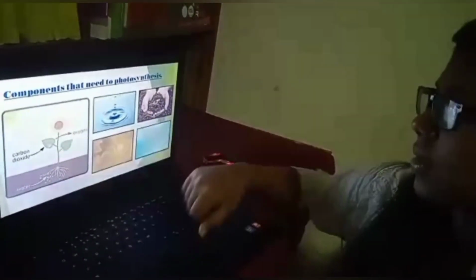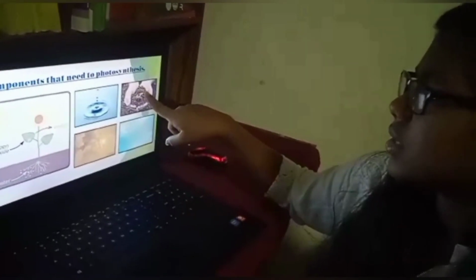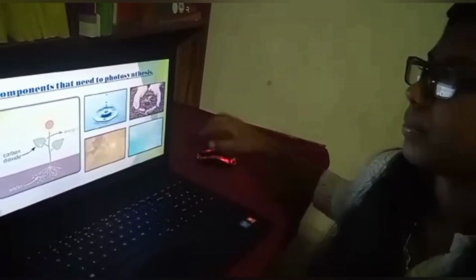This is the process of photosynthesis, and these are the components needed to do photosynthesis: the water, soil, sunlight and air.